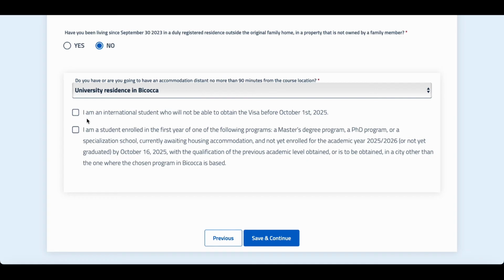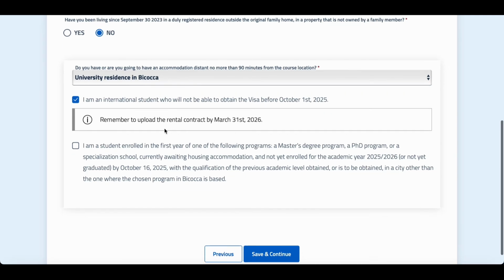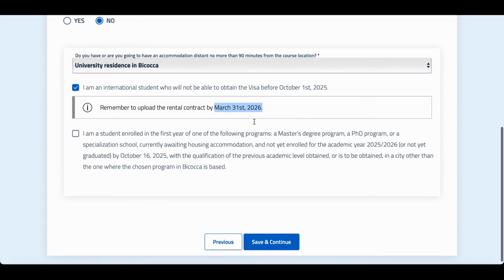If you think that you will not get a visa before October 1st, 2025, then you need to choose the first option. In that case, this is the deadline to upload all the necessary documents like your ESA, your family registration certificate, and other documents. You can read the call for all the documents. Anyhow, this is the latest date by which you can submit all your documents.